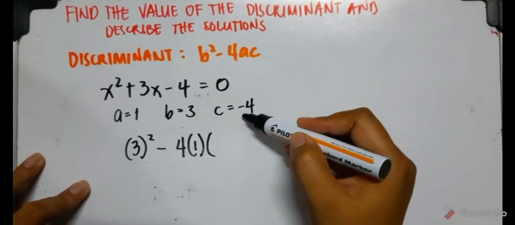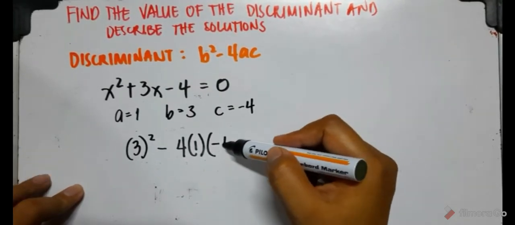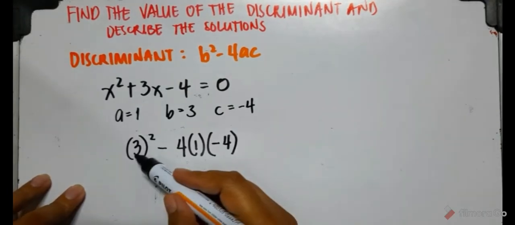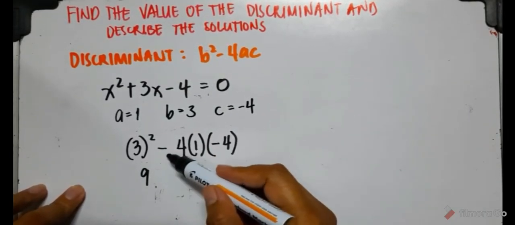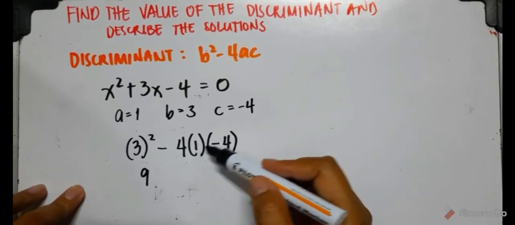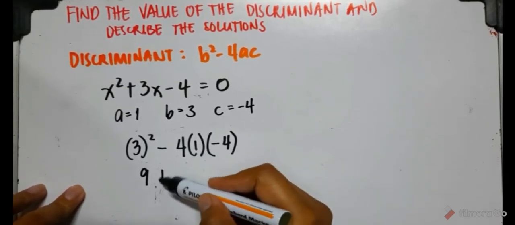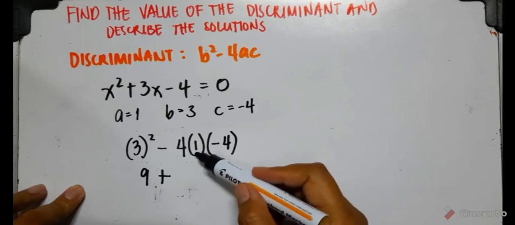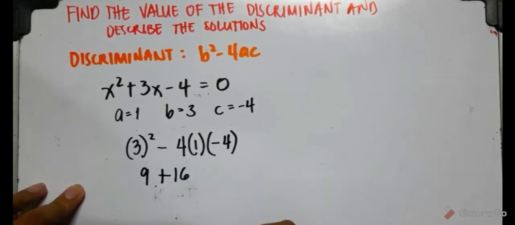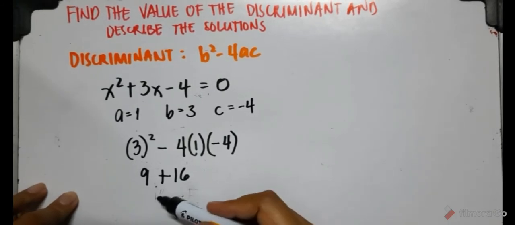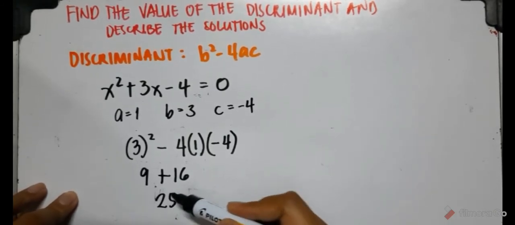And the value of c is negative 4. So 3 squared is 9. Negative times positive times negative makes it positive. 4 times 1, 4 times 4 is 16. So we have 9 plus 16 is 25.